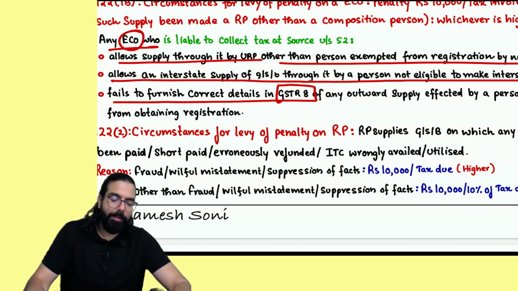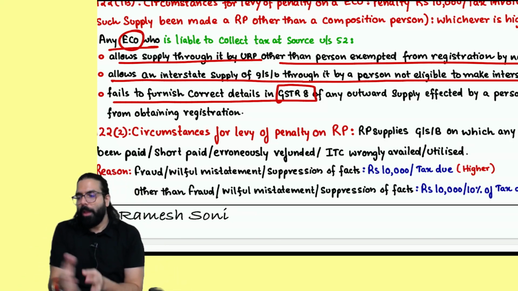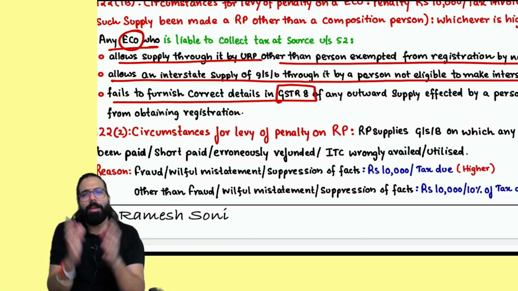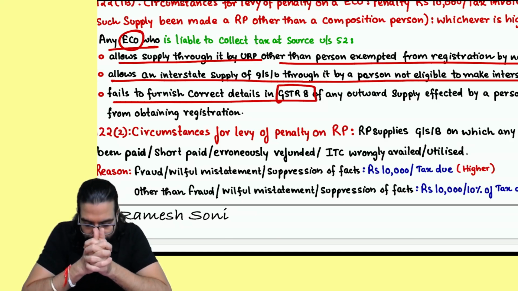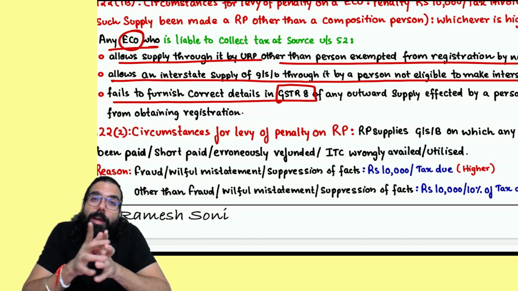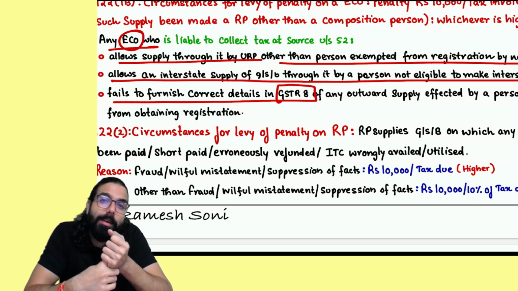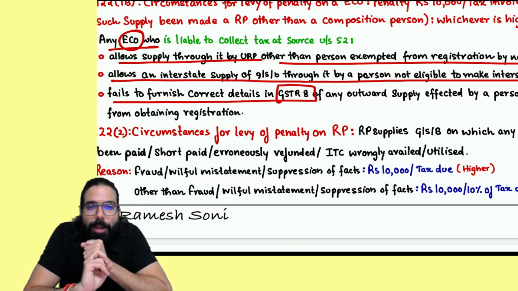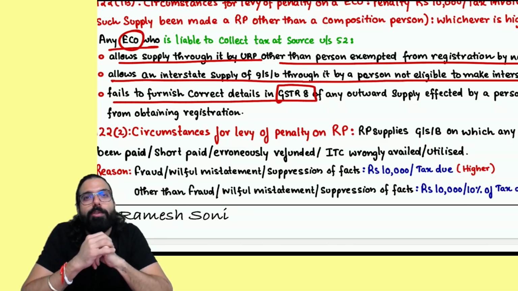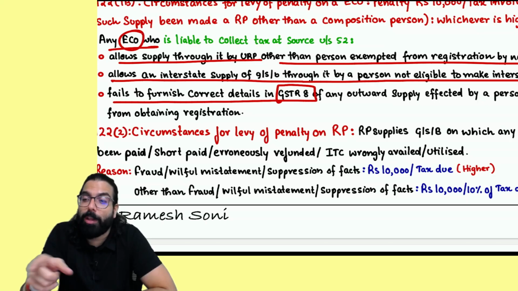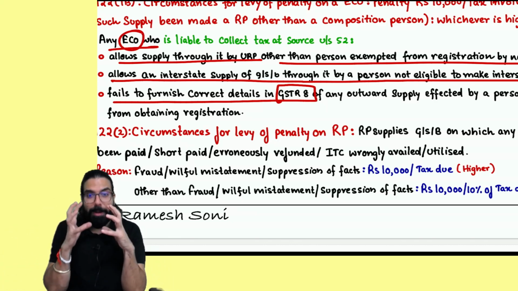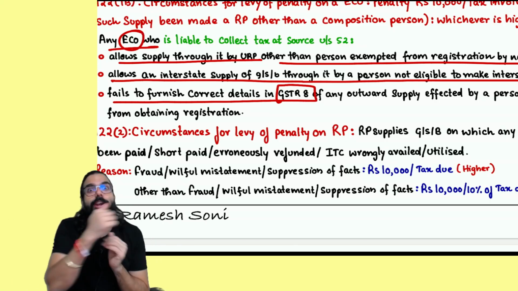Now they have told that any e-commerce operator who is liable to TCS is only liable for a penalty. Sir, I am an e-commerce operator. I am allowing one unregistered person to supply from me. Sir, an unregistered supplier of service can supply from e-commerce. A supplier of goods also can supply through e-commerce. Sir, they were allowed. Even if a supplier is unregistered, he can supply through e-commerce. Correct? But e-commerce was told to follow special procedures. E-commerce should make sure the supplier of goods is not doing any interstate supply. What if the e-commerce operator does? An unregistered supplier of goods, supplying through e-commerce, Flipkart, Amazon, and doing interstate.